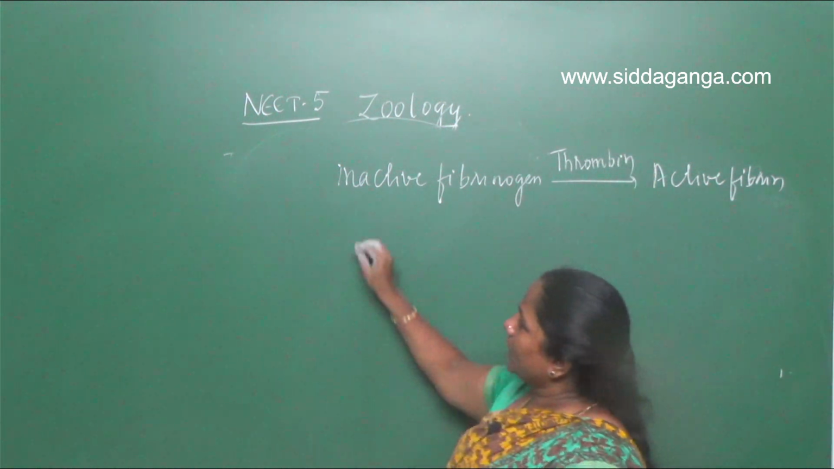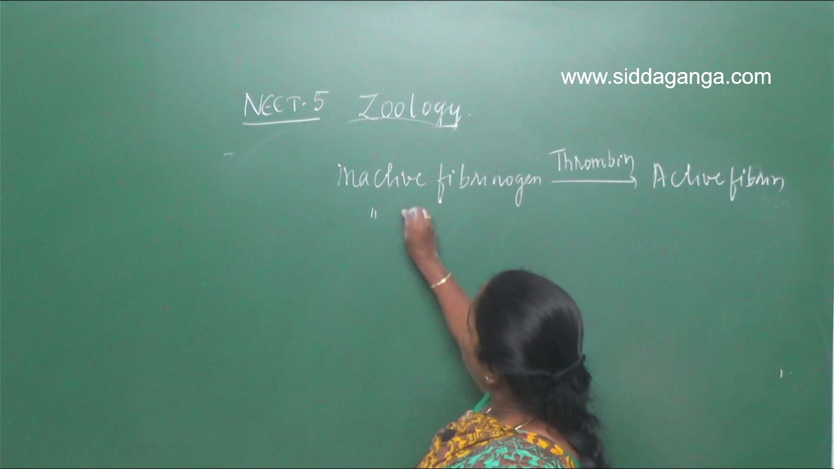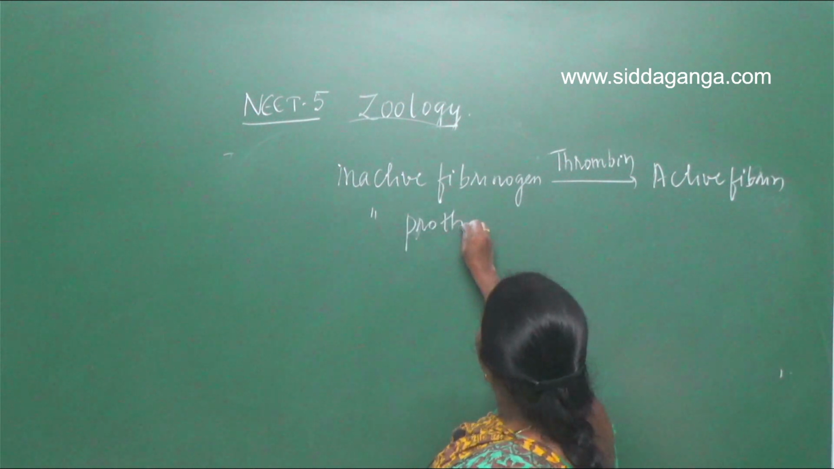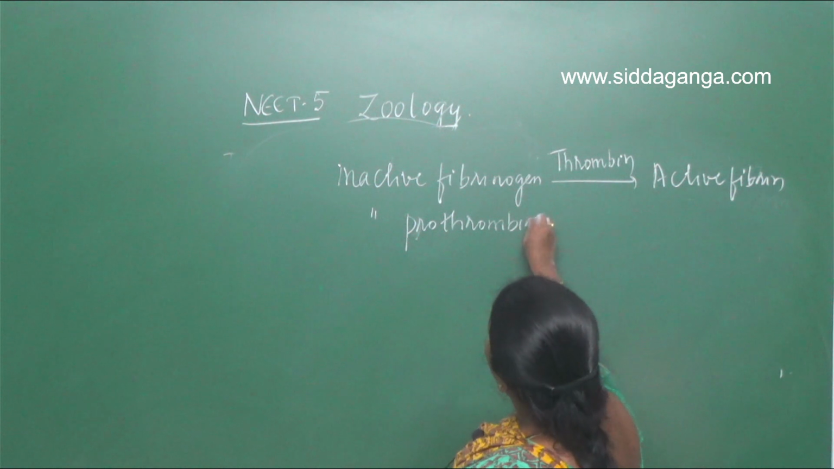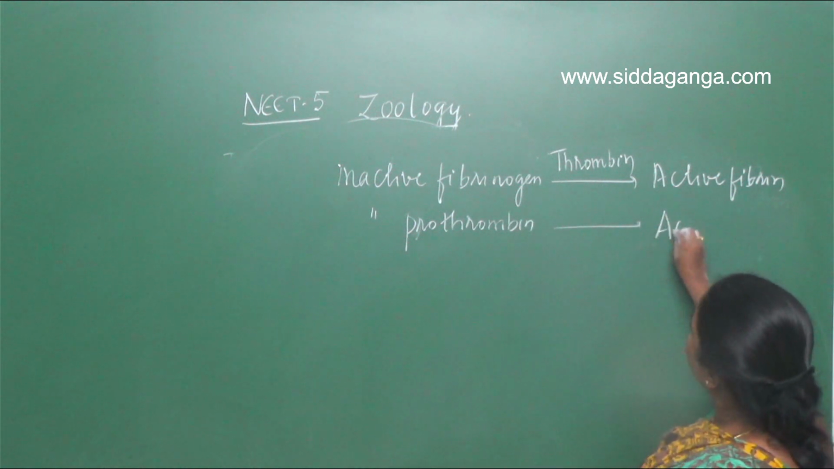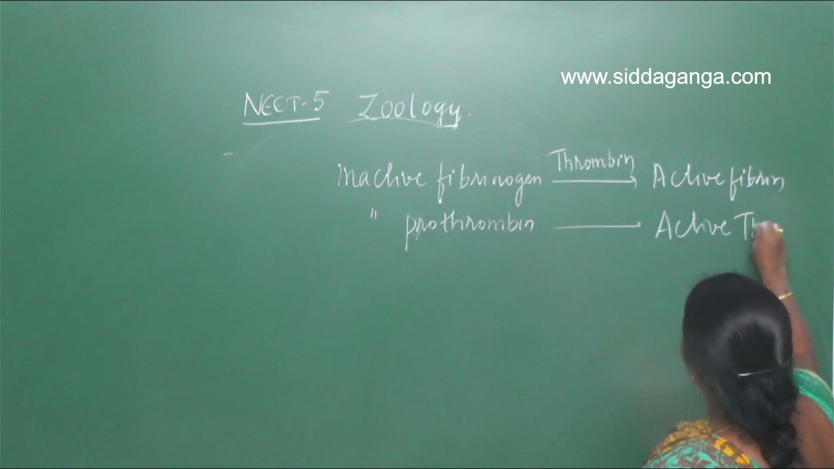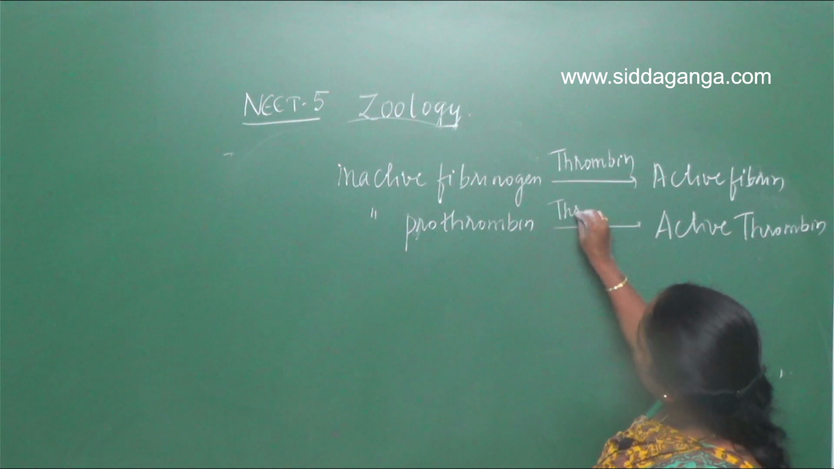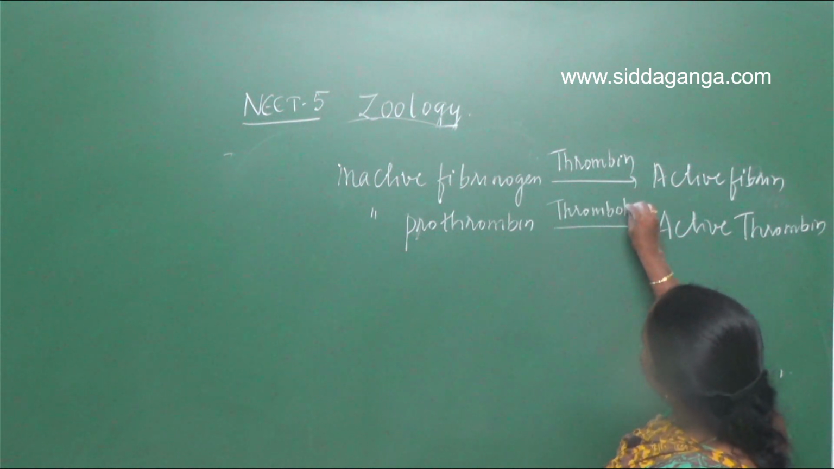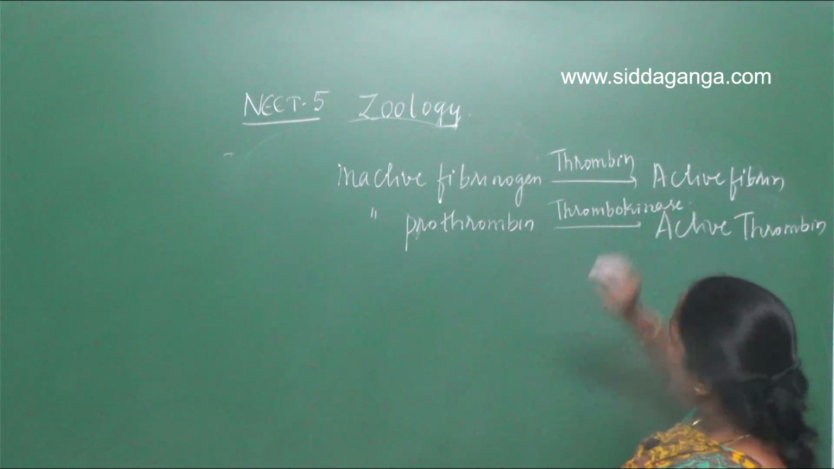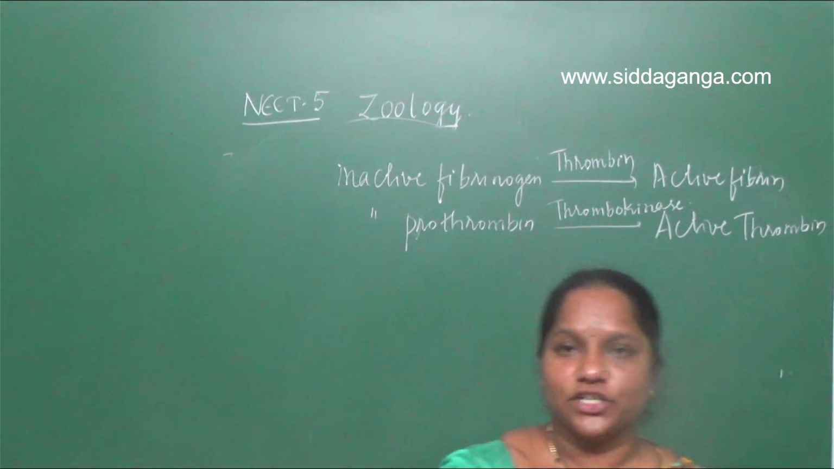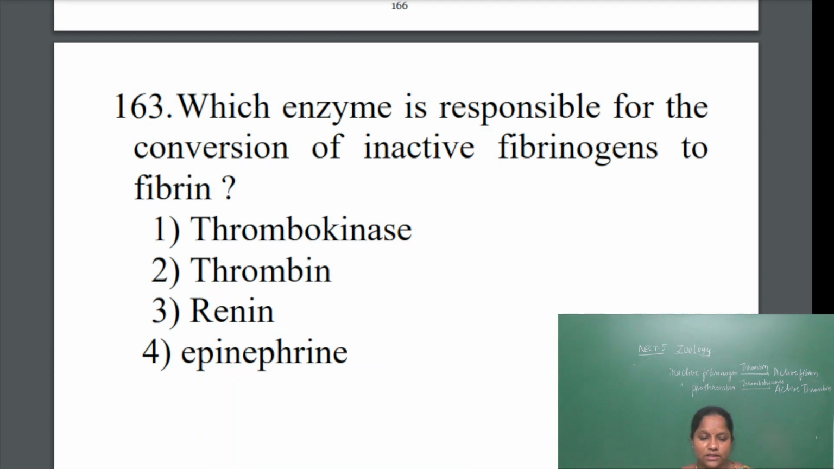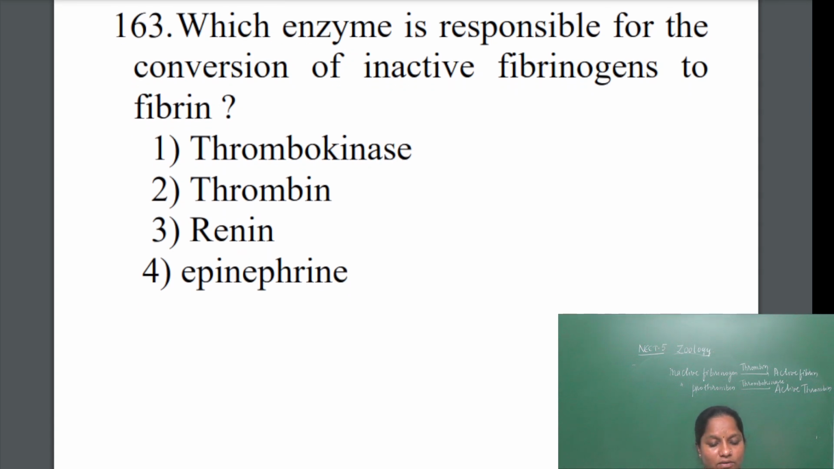In the second reaction, inactive prothrombin will convert into active thrombin by the help of an enzyme called thrombokinase, with calcium ions. So the answer to which enzyme is responsible for conversion of inactive fibrinogen to fibrin is thrombin. The second one is correct.